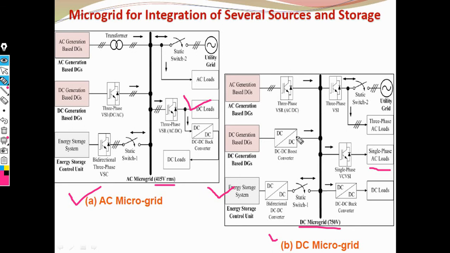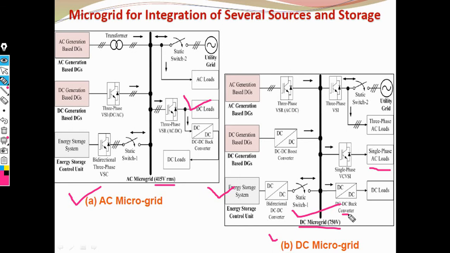The main function of the static switch: when it is closed, energy flows from source to load. When the static switch is open, the energy does not flow from source to load. This is the working of the static switch.